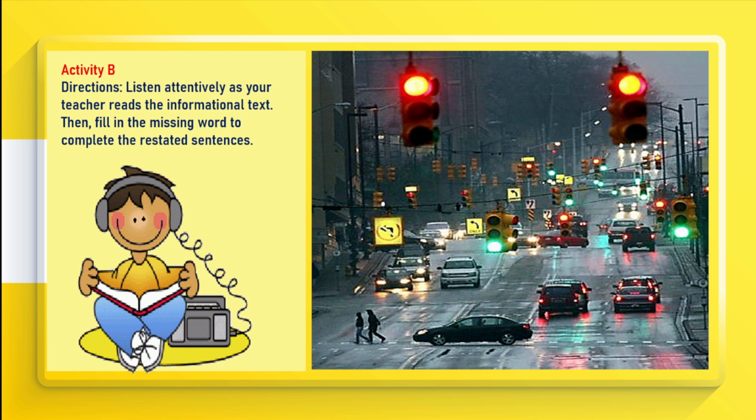You can see them in intersections and pedestrian lanes. They are used to control traffic flow. When the light turns red, it means stop. Yellow light means get ready to stop, for the light is about to turn red. Green light means go. You must follow traffic lights for your safety on the roads.